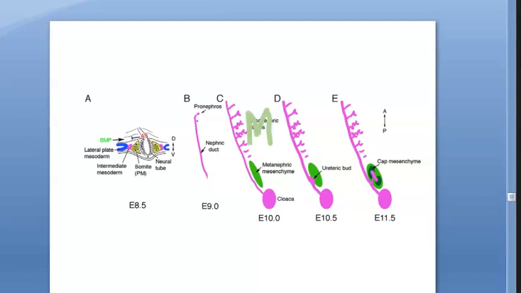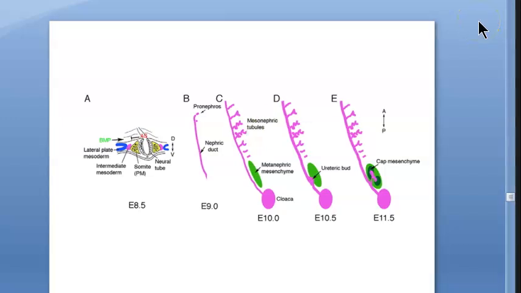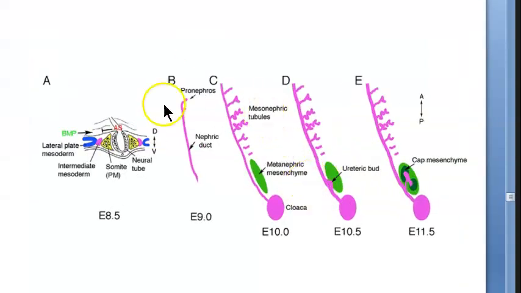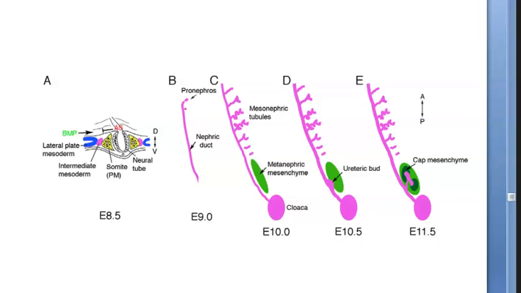Now coming to mesonephros. Mesonephros is shown in purple here. It also will do some kind of filtration in the embryo. It will have some tubules, mesonephric tubules. Then it will also give up, and the metanephric system is the final kidney. But the mesonephros also gives some things which will continue in your adult life. It will give rise to something in the gonads, as I told you. In the male testis, the epididymis, vas deferens, and ejaculatory duct. In the female, it usually doesn't do much. It will regress.